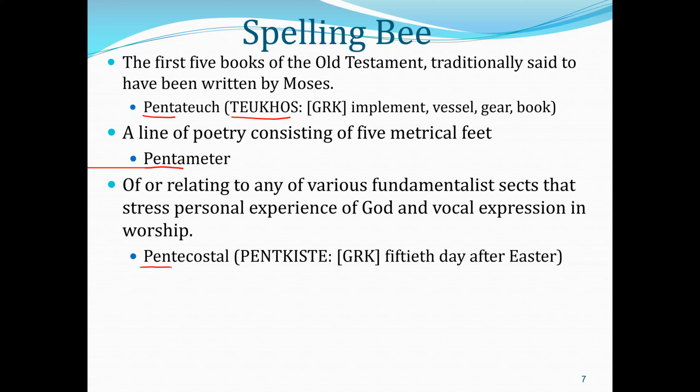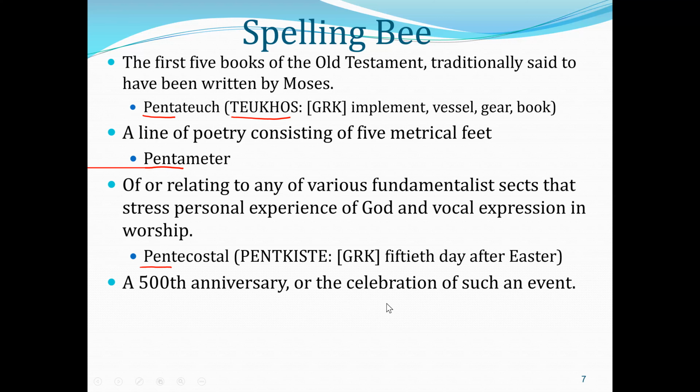That is the literal translation. This word comes from Greek Pentecost, meaning 50th day after Easter. But here, the meaning has changed quite a bit. It means of or relating to any of various fundamentalist sects that stress personal experience of God and vocal expression in worship.